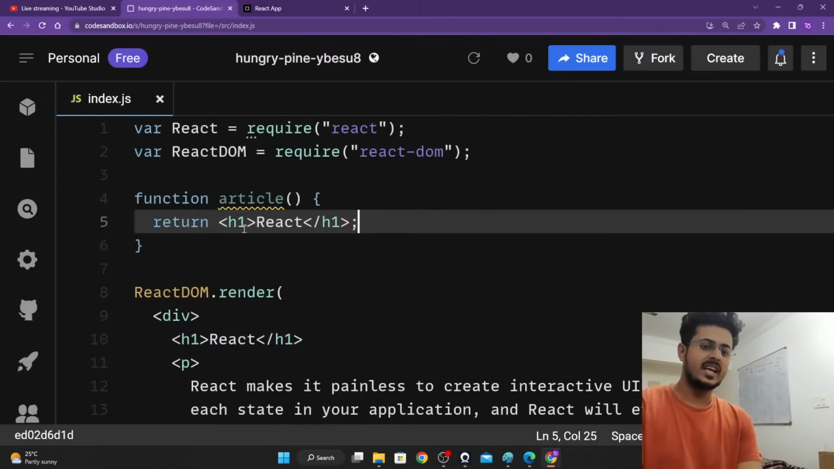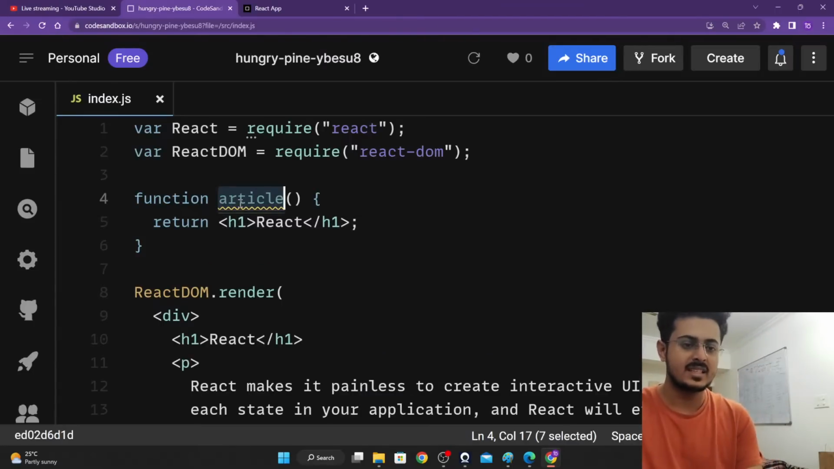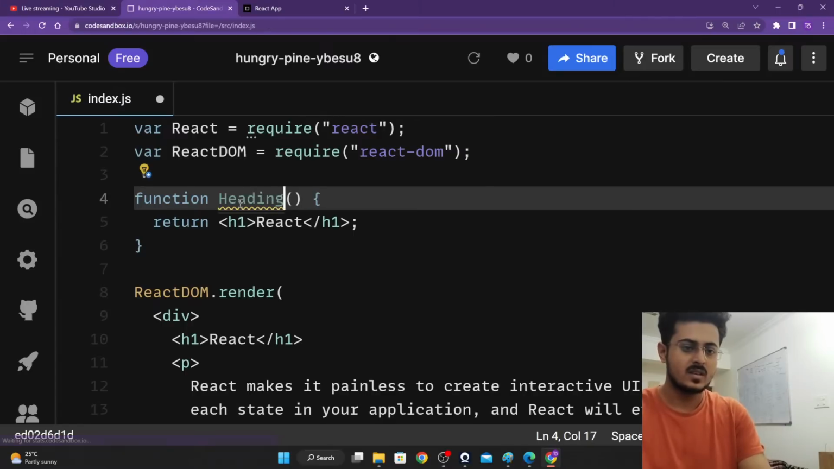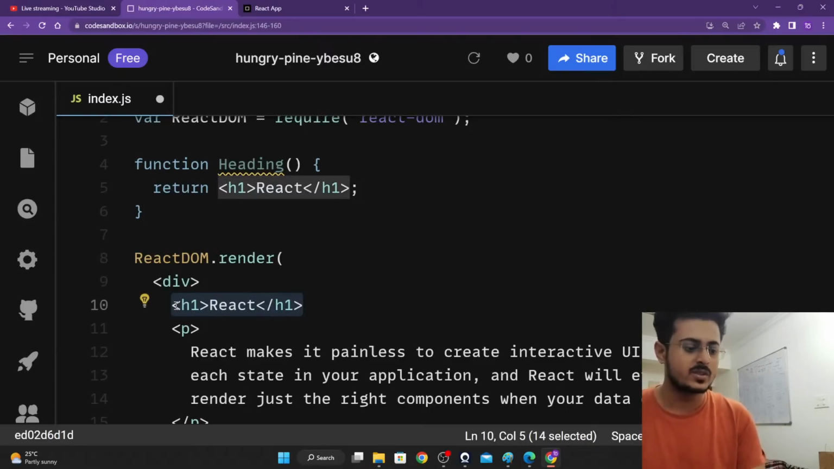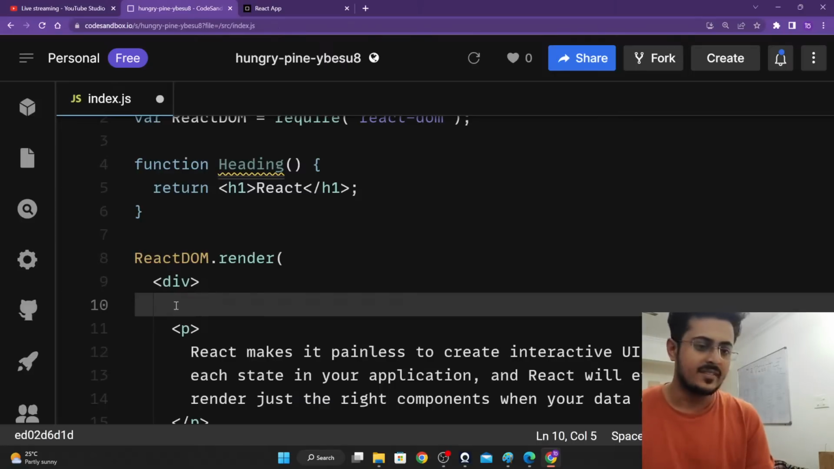So create a function called article that returns the h1 element. Are you guys able to see this? Please let me know. Okay, we have created it, and we'll name this function heading. We have a function called heading that returns the h1 element to us. And now instead of using this h1 element, I'm going to use this heading function.